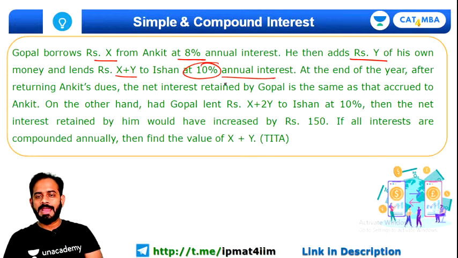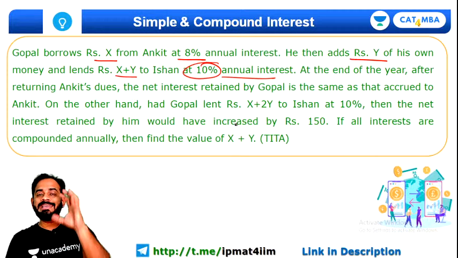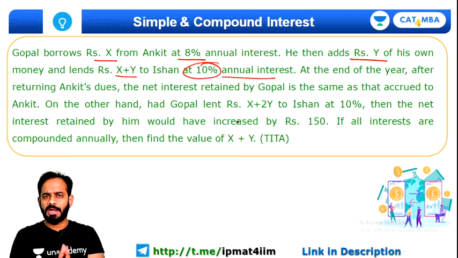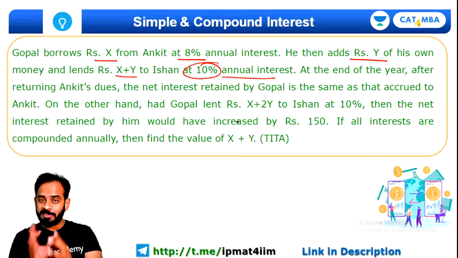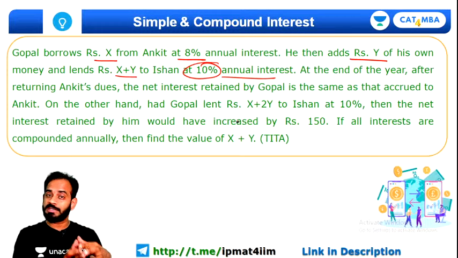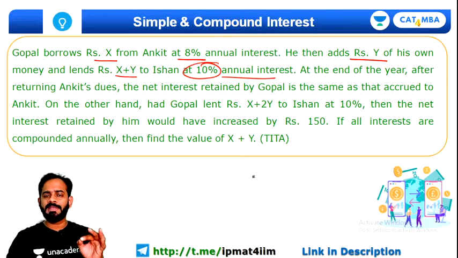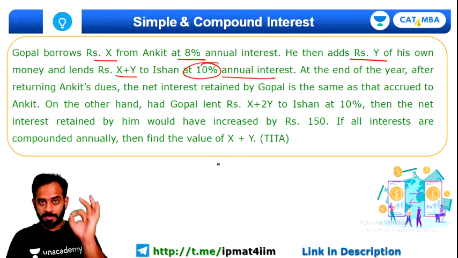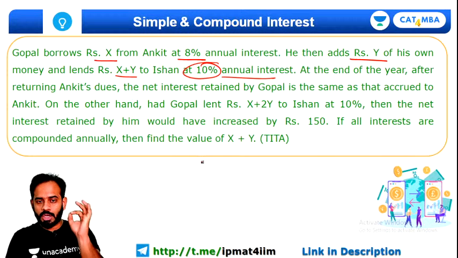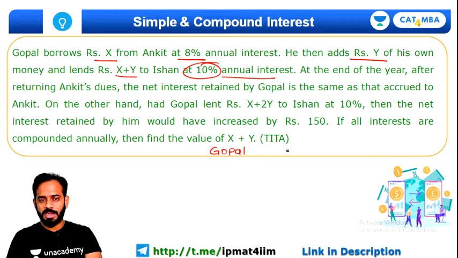At the end of the year, after returning Ankit's dues, the net interest retained by Gopal is the same as that accrued to Ankit. मतलब जो भी अंकित को प्रॉफिट हुआ, same interest Gopal got. It clearly means that the equation I'm going to write down, please try to understand. For Gopal I'll write down here, and for Ankit I'll write down here.